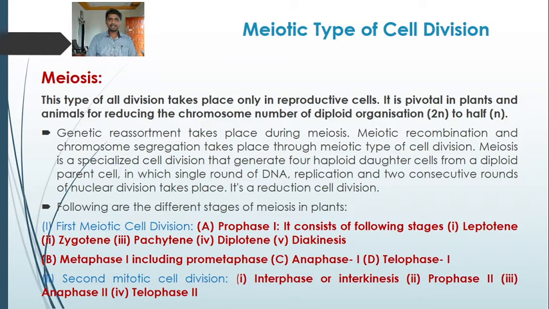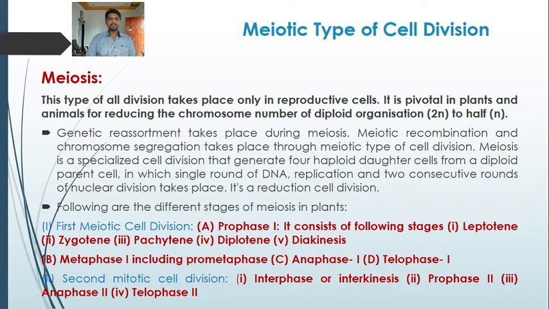Meiosis is a reductional cell division where the chromosome number becomes half at the end of meiosis. So as a result of meiosis, 4 daughter cells are formed from a diploid parent cell. The chromosome number of these 4 daughter cells is haploid. So meiosis generates 4 haploid daughter cells from a diploid parent cell, where a single round of DNA replication and 2 consecutive rounds of nuclear division take place. Meiosis is a reductional cell division.